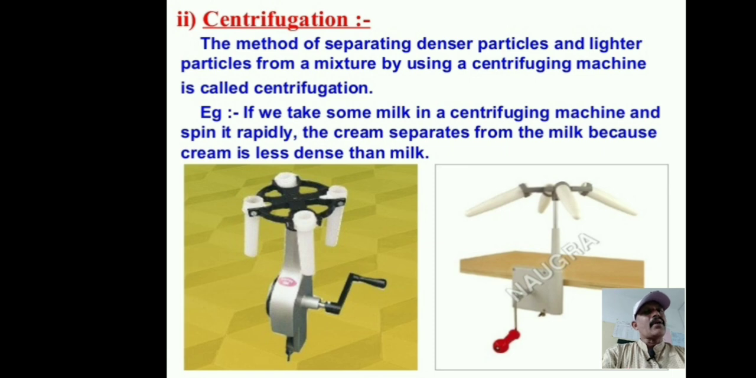So today we will discuss a new point in the chapter Is Matter Around Us Pure. Already we have started in the previous class separating the components of a mixture. First we discussed evaporation.